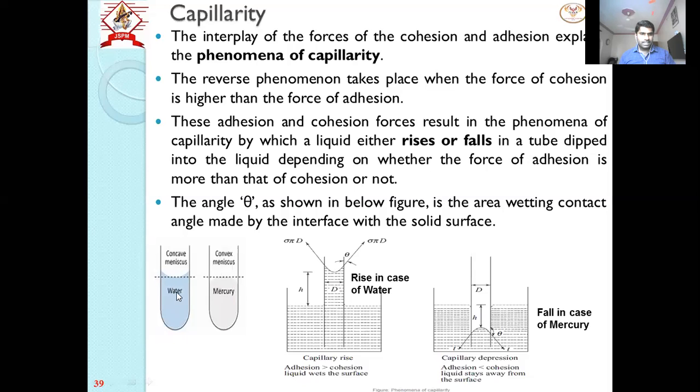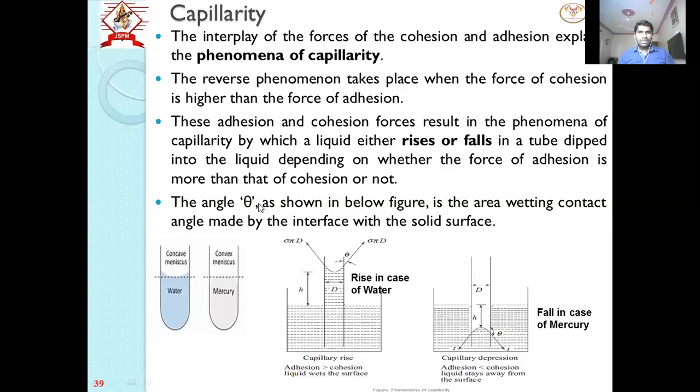Now if you enlarge the point where the level of liquid is in that capillary tube, on the left hand side it is shown that in case of water we see a concave shape meniscus. The level inside the capillary tube is called the meniscus of the liquid. So in case of water we see a concave meniscus, and in case of mercury, where there is a fall, it is a convex meniscus. This is again the difference between water and mercury capillarity.